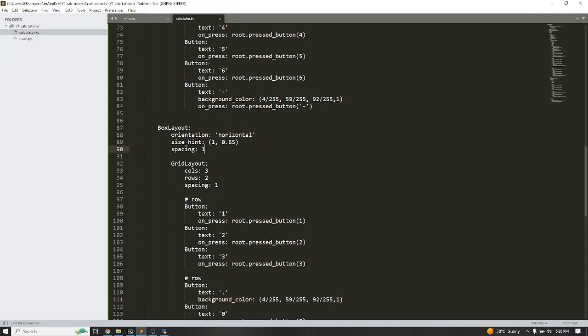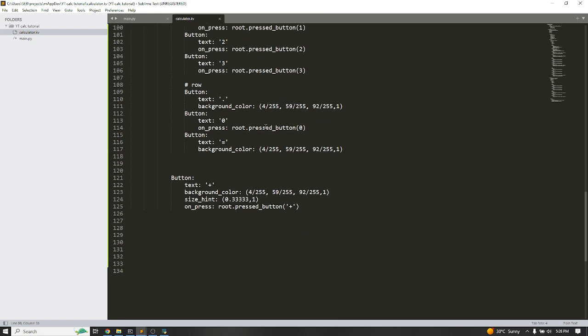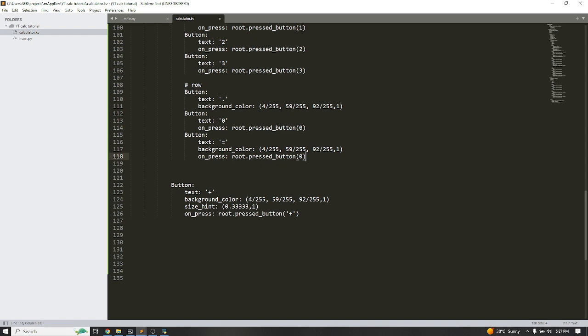To do that, let's quickly go to the Kivy file, and look at where the equal sign is. Here, I like copy and pasting. It's my own code. So here the equal button, we want it to call a function.